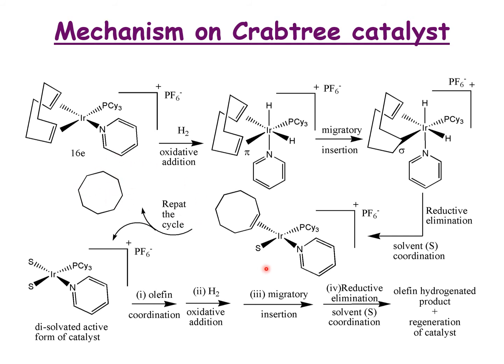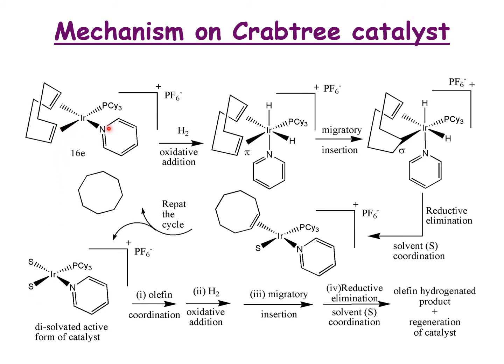Once this ligand leaves, a solvent will coordinate. This is the catalytic active form: two solvent molecules with iridium, with phosphine and one piperidine ligand. For the Sark-Osborn complex, it is two solvent ligands with rhodium, with either two phosphines or a bidentate phosphine ligand, a cationic complex with a charge-balancing counter anion. This is the actual catalyst involved in the reaction, and this is the initial catalyst precursor we have taken and how it is converted into this catalyst.